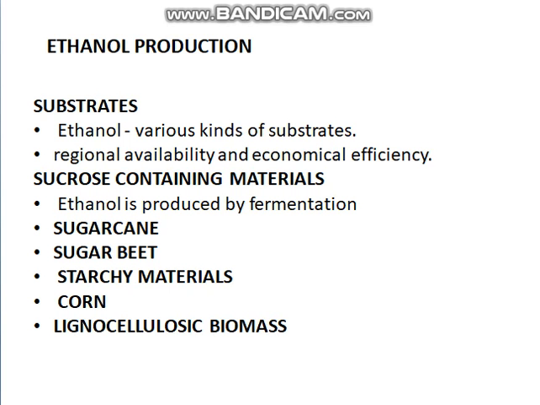So, the first thing is sucrose containing materials. Sucrose, which is a disaccharide molecule, possesses sugar units. The main thing for fermentation is sugar, because the sugar is converted into ethanol by means of some microorganism. So, sucrose-rich material is used for ethanol production.